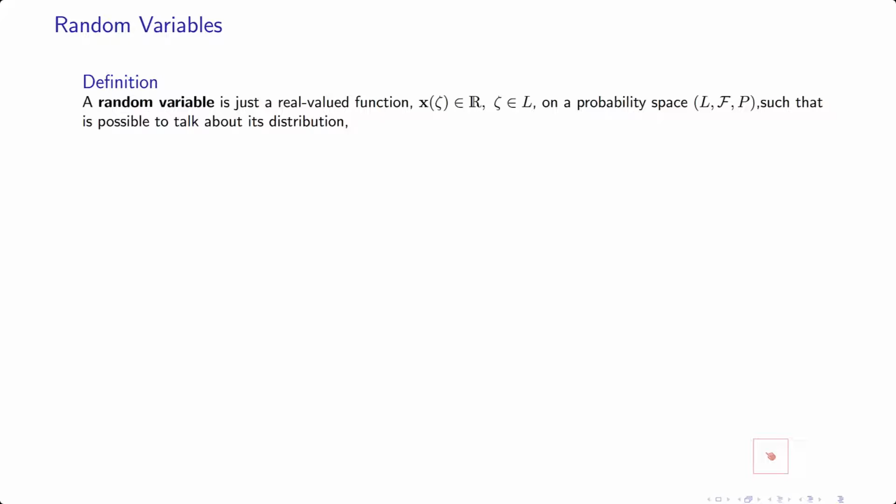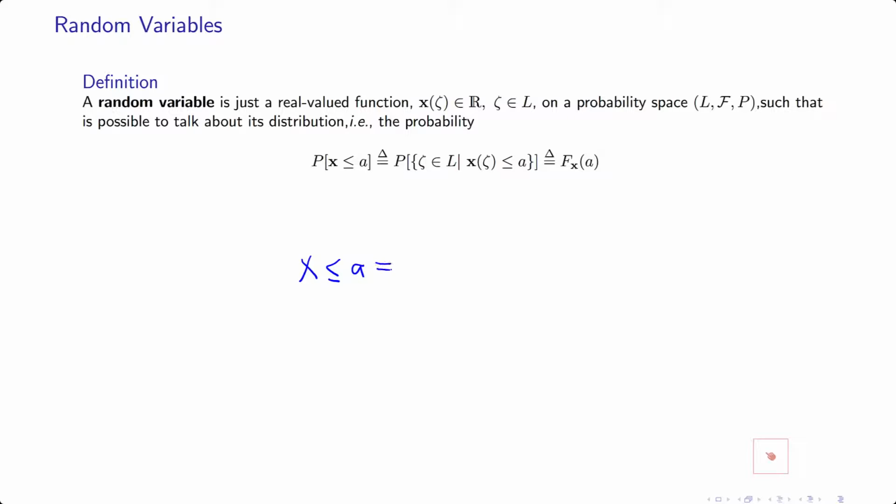Now, what is the definition of the distribution of a random variable? It is inside the same definition here. The probability distribution is the probability of the event that X is smaller than or equal to a, where a is a real number and X is a function.